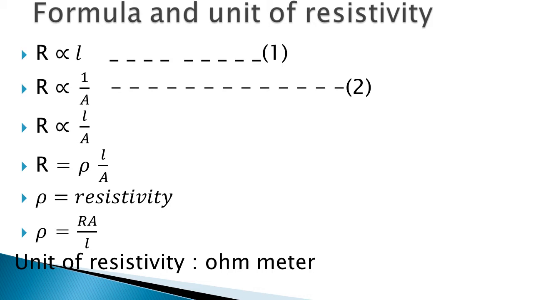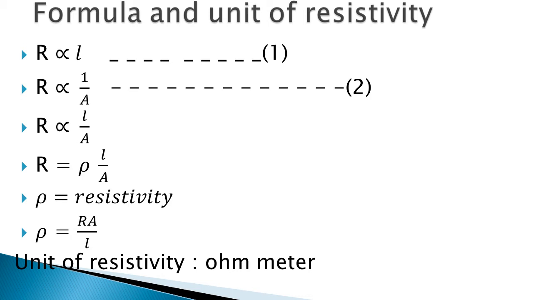It is the proportionality constant here, and that is called resistivity. Resistivity is a constant term, right? So rho, that is resistivity, is equal to RA upon L. This is the formula with which you can find out the resistivity of a specific material if you know the resistance of a conductor made up of that material.